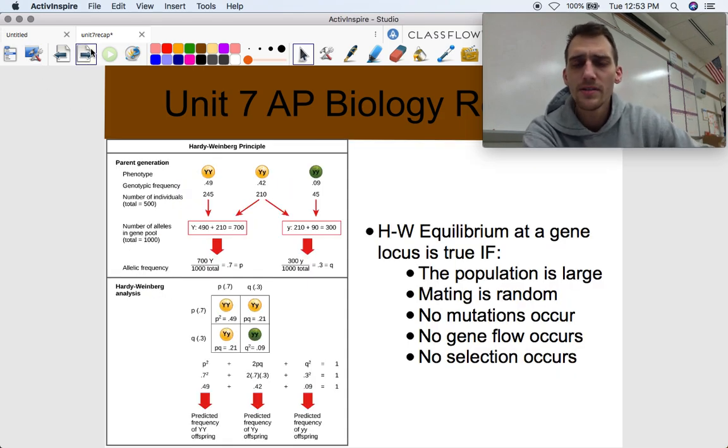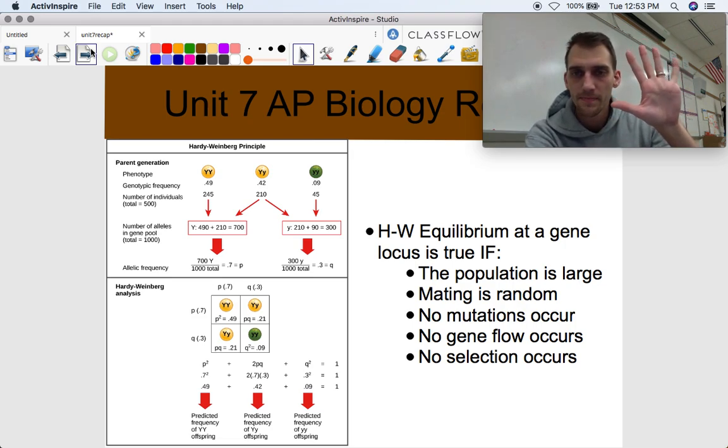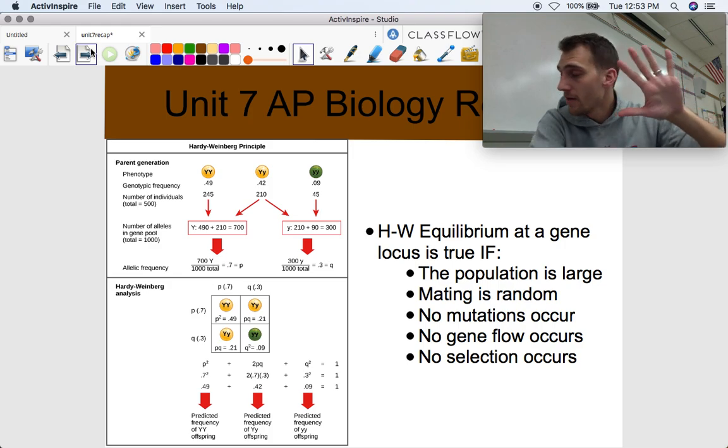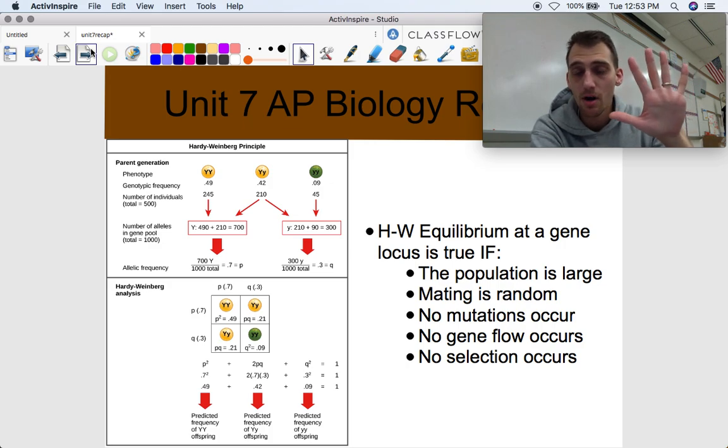So here's the thing. Hardy-Weinberg Equilibrium at a gene locus is true if, look, there are five bullet points: the population is large, mating is random, no mutations occur, no gene flow occurs, and no selection occurs. Wait a minute, that's the exact opposite of those five things that we just talked about. So if none of these five factors are occurring, our population is not evolving, allele frequencies are not changing, and therefore it is in Hardy-Weinberg equilibrium.